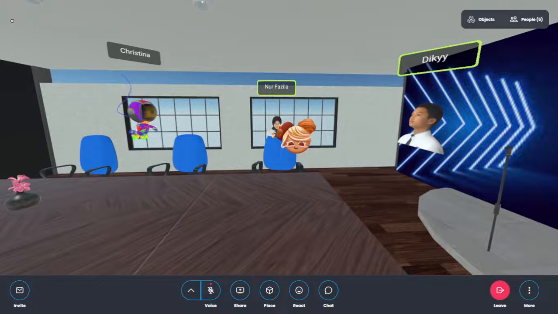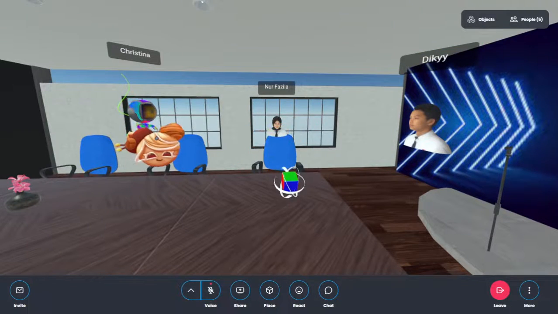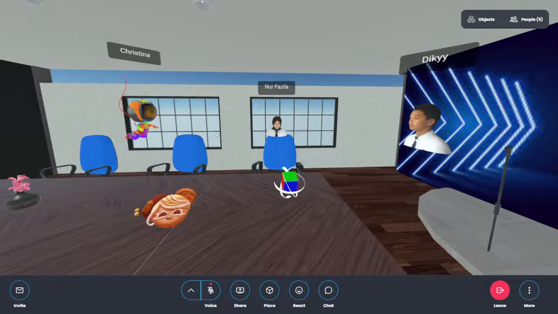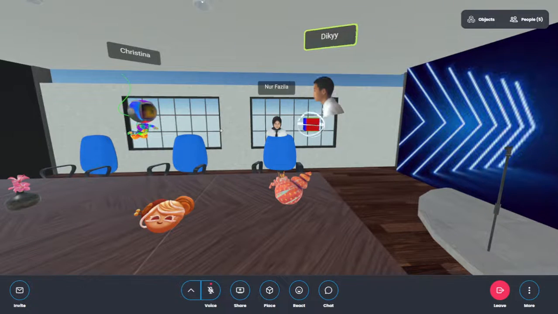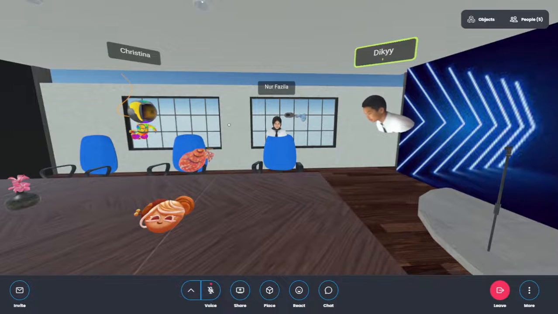Okay, wait a minute. I will share a 3D model, and this is a 3D model of a fish. Okay, a fish. Our object is a 3D model, like this.